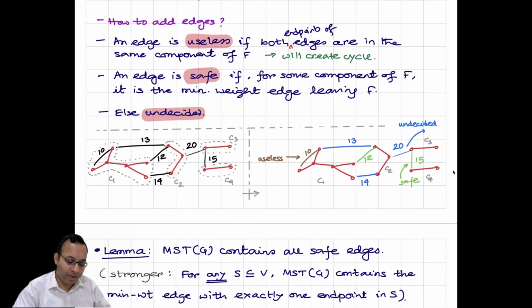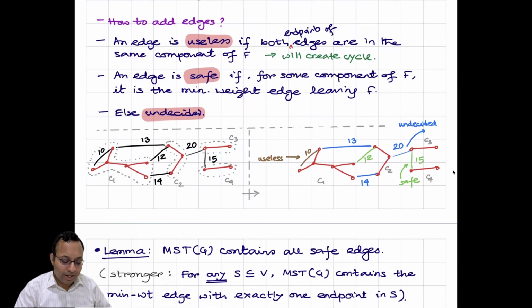So let's take one example. Let's say the left one is a graph. The red one is component 1, then this is component 2, this is component 4, component 3, and so on. There are 4 components. Now, if I look at this edge of cost 10, both the endpoints of this edge lie in the same component. So if I add this edge, we'll create a cycle. So there is no point adding this edge, and we call it a useless edge. That's the definition of a useless edge: if both the endpoints of the edge are in the same component, we call it useless. In this graph, I'm using this brown color to denote useless edges.